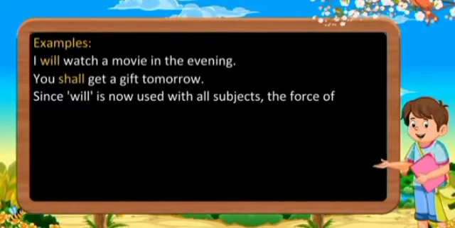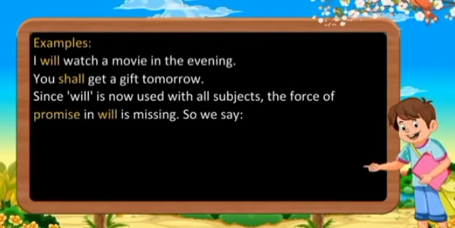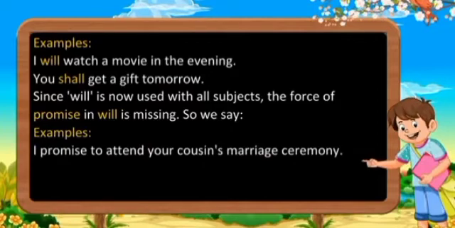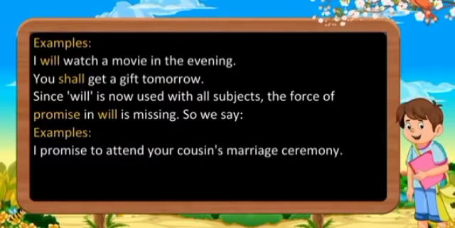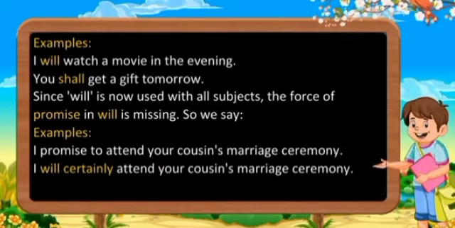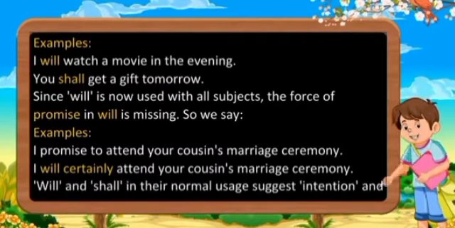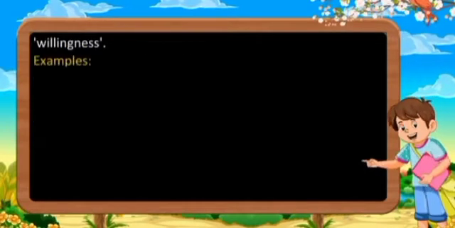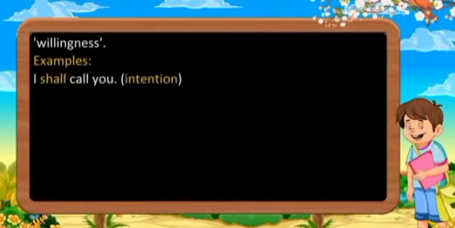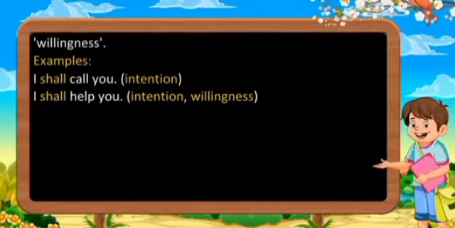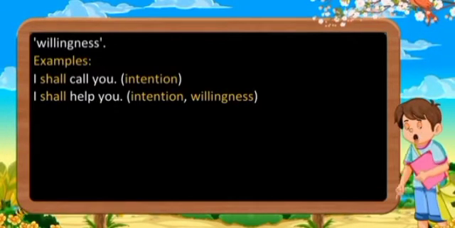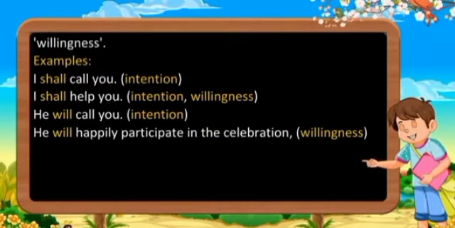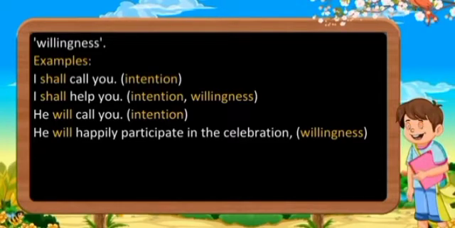Since will is now used with all subjects, the force of promise in will is missing. So we say, examples: I promise to attend your cousin's marriage ceremony. I will certainly attend your cousin's marriage ceremony. Will and shall in their normal usage suggest intention and willingness. Examples: I shall call you. Intention. I shall help you. Intention, willingness. He will call you. Intention. He will happily participate in the celebration. Willingness.